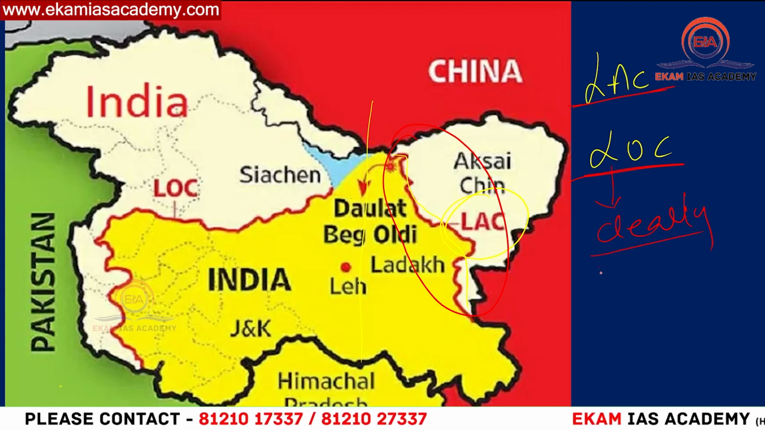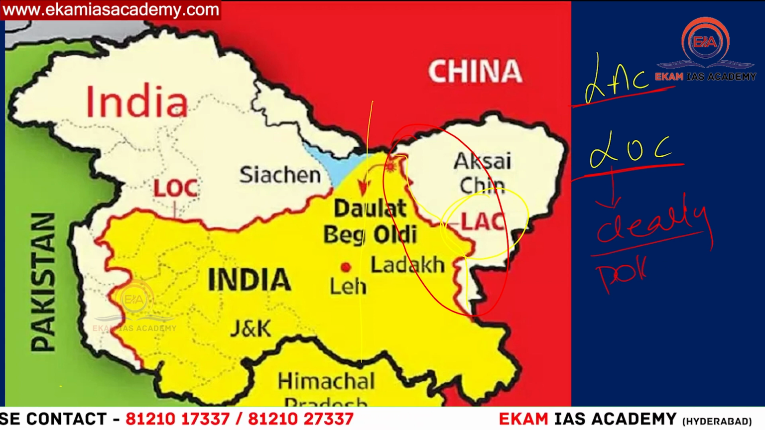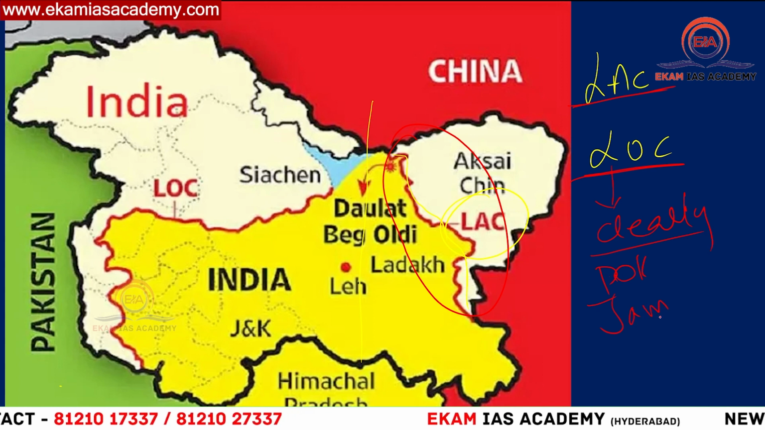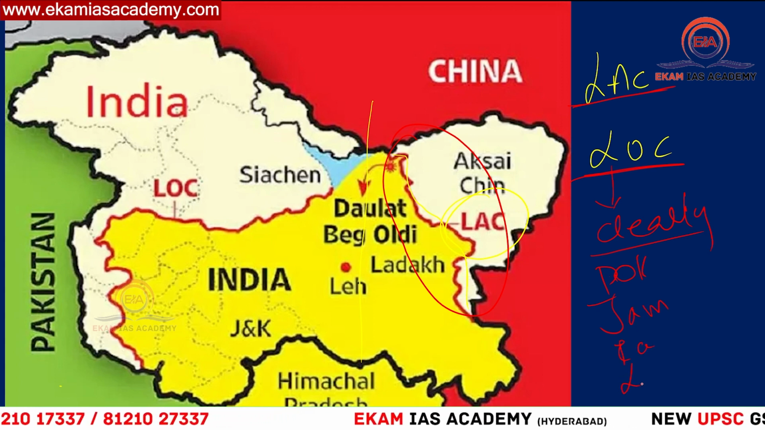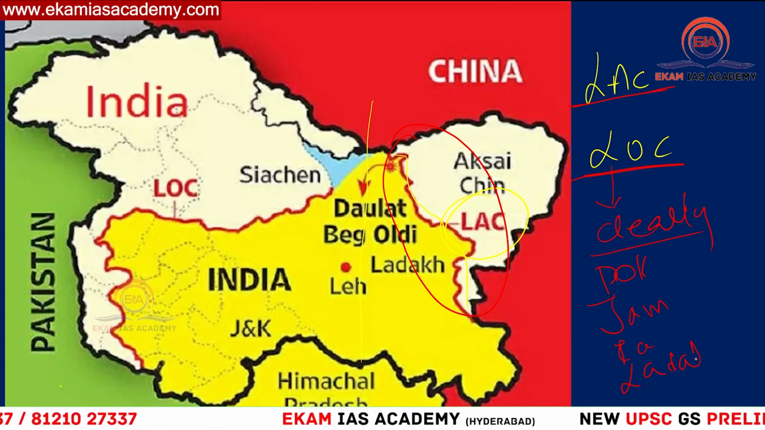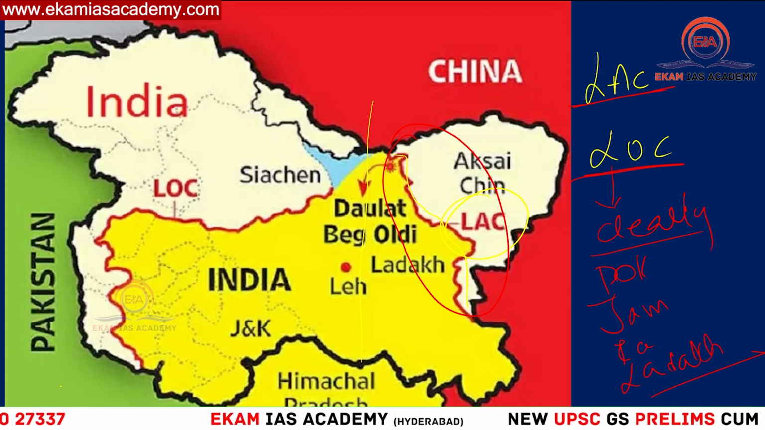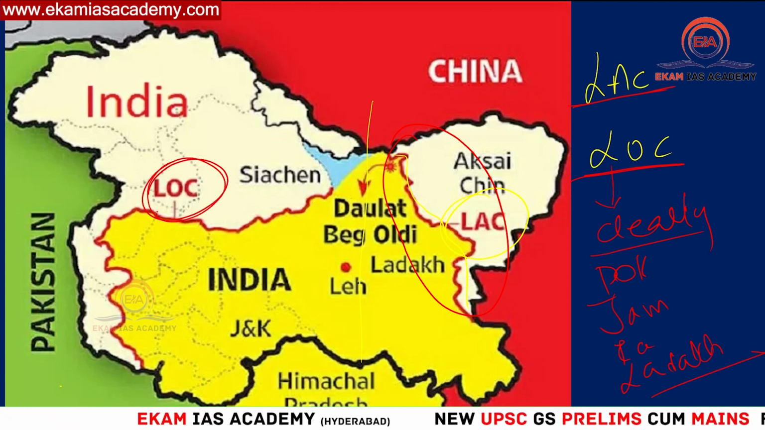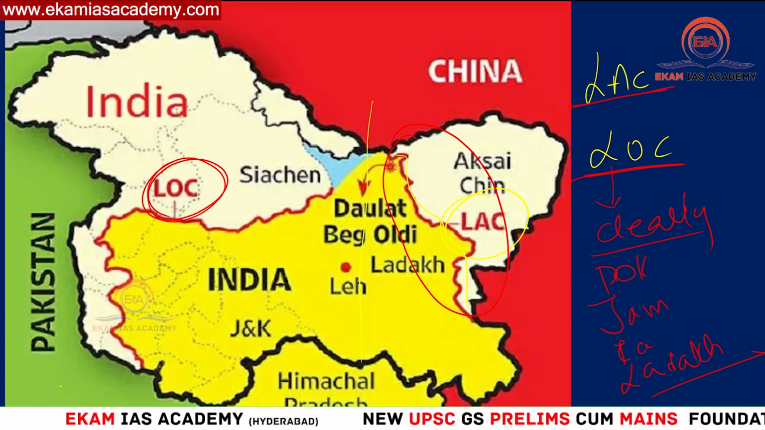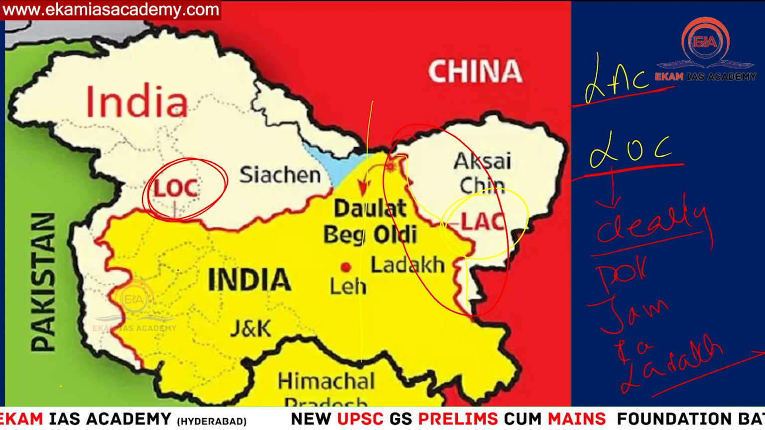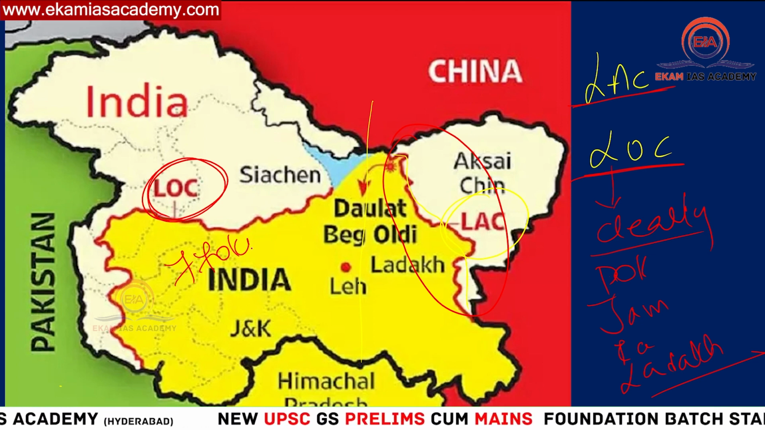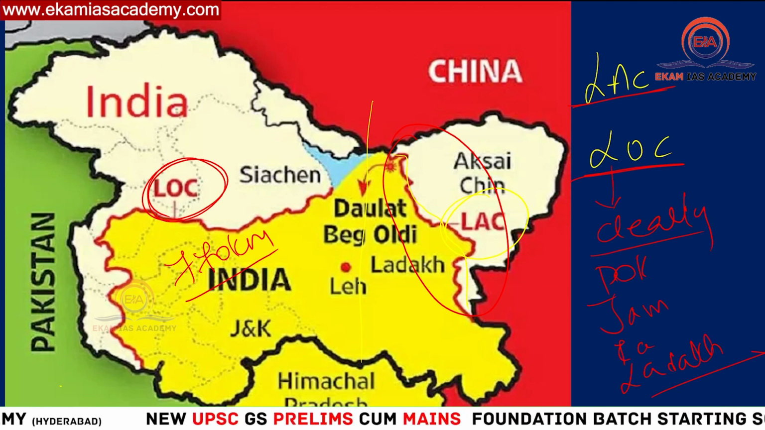It covers almost the Pakistan-occupied Kashmir, you have Jammu, the Kashmir Valley, and some parts of Ladakh also. So this particular boundary with Pakistan is demarcated as LOC. It is clearly demarcated between India and Pakistan, and it is almost 770 kilometers long. So then what is LAC?